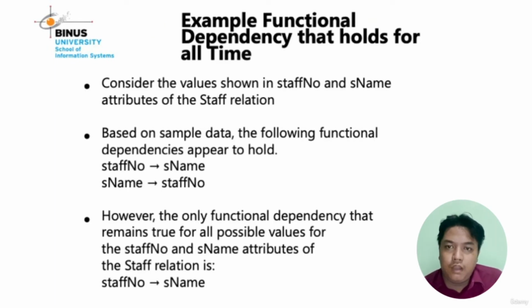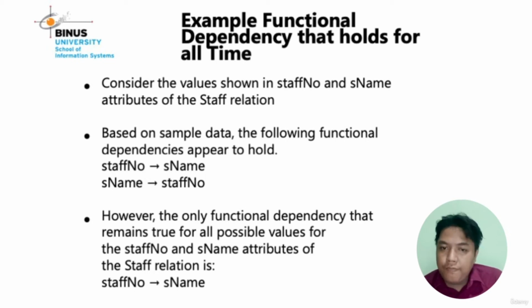This is an example of functional dependencies that hold for all time. Consider the values shown in the staff number and staff name attributes of the staff relation. Based on the table data, the following functional dependencies appear to hold: staff number to staff name, and staff name to staff number. This says that staff number determines staff name, and staff name can determine staff number.